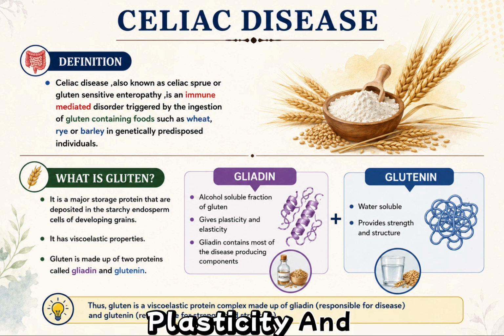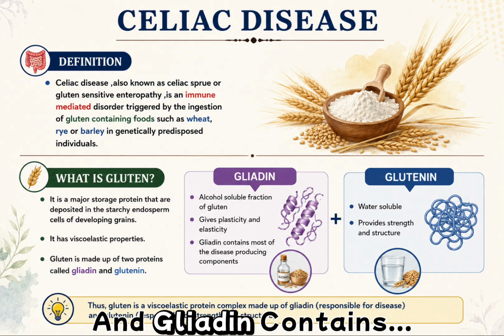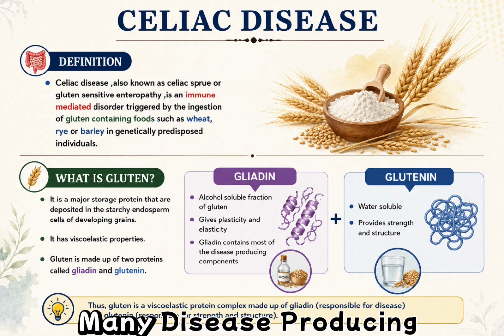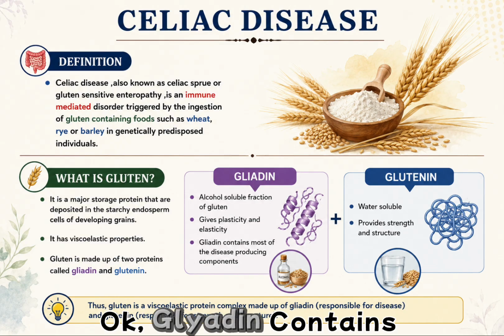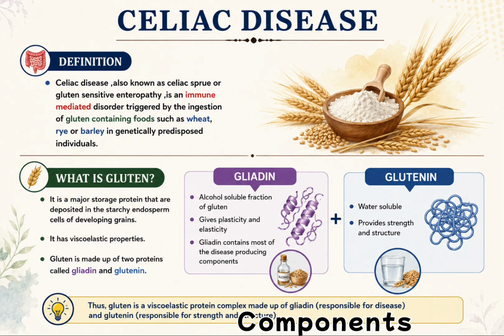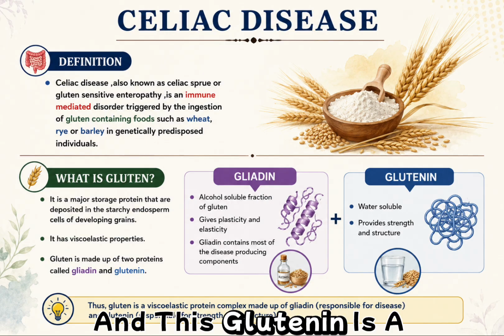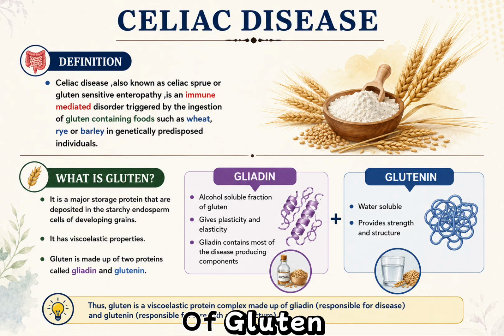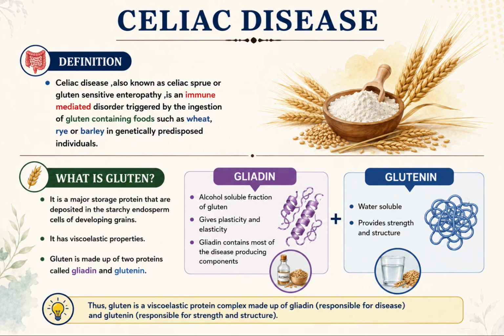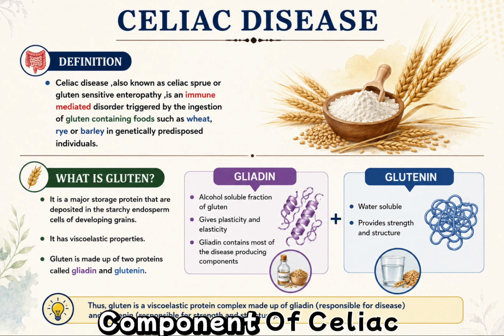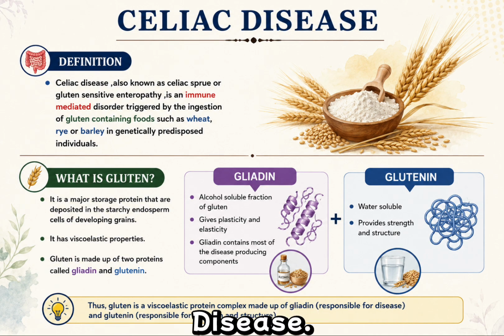Gliadin contains most of the disease producing components, and glutenin is a water soluble fraction of gluten that provides strength and structure. So gliadin is the one responsible for the disease component of celiac disease.